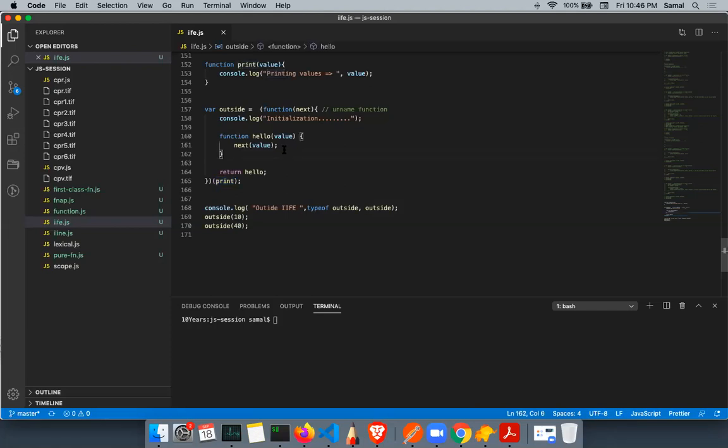So now suggest me one improvement. Let's say if the next is not a function, then how will I handle it? Print की जगह पे मैंने null पास कर दिया, for example. Then what will happen? This will get immediately executed. If I run this, it will get immediately executed, and hello will get assigned to outside. Okay? But if I call this, what will happen then?